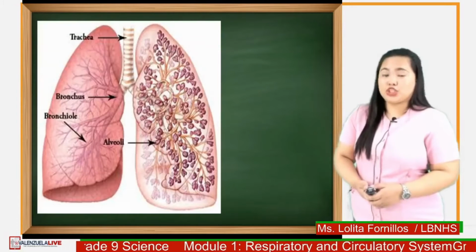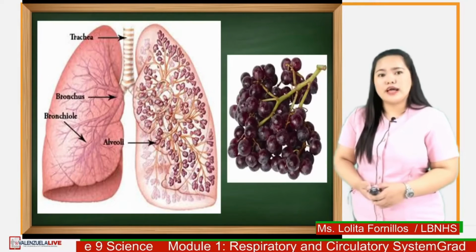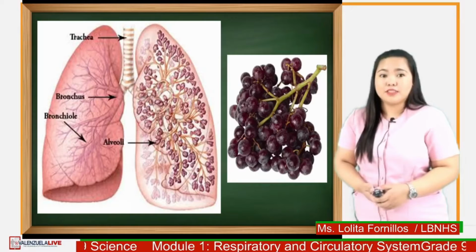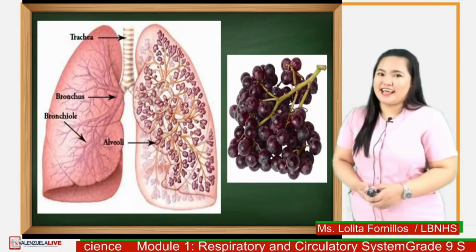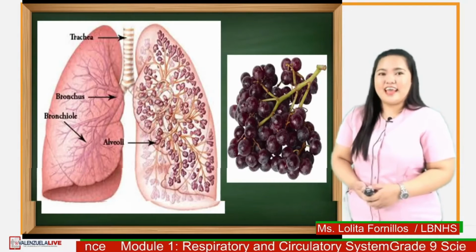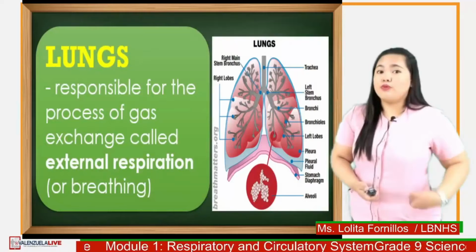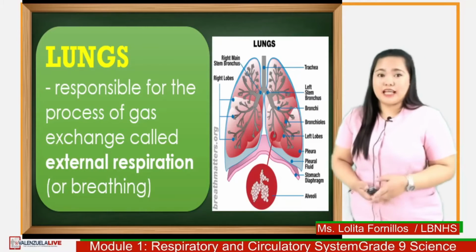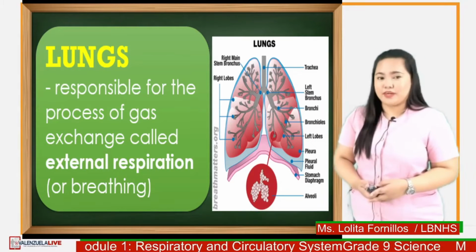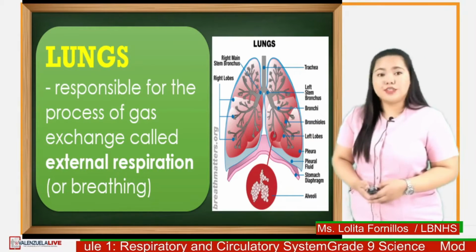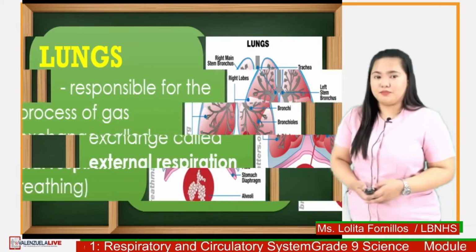In this image, we can see that the alveoli look like grapes that are attached to the stems, which are the bronchioles, just like this. We have the lungs, which is responsible for the process of gas exchange called external respiration or breathing. The lung is where the alveoli are located.